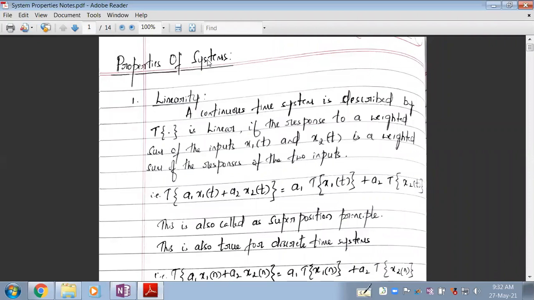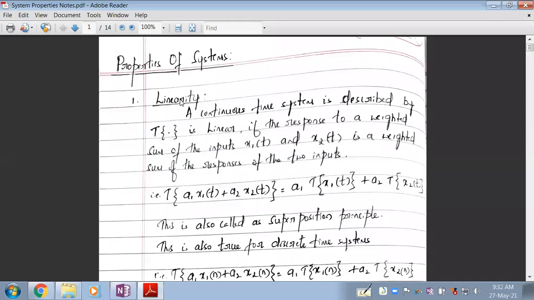Right, now with that introduction to signals, let's see the systems. The first property of this system that we are looking at is the linearity property. This is a very simple property, very simple in the sense that if you understand it, it is simple, otherwise it's very confusing.